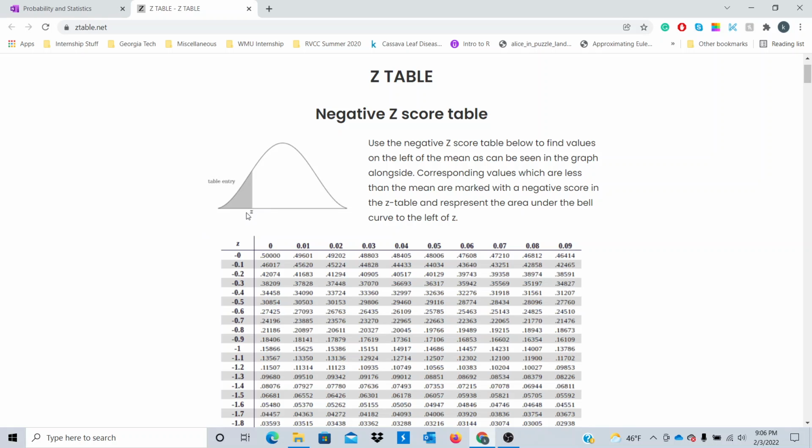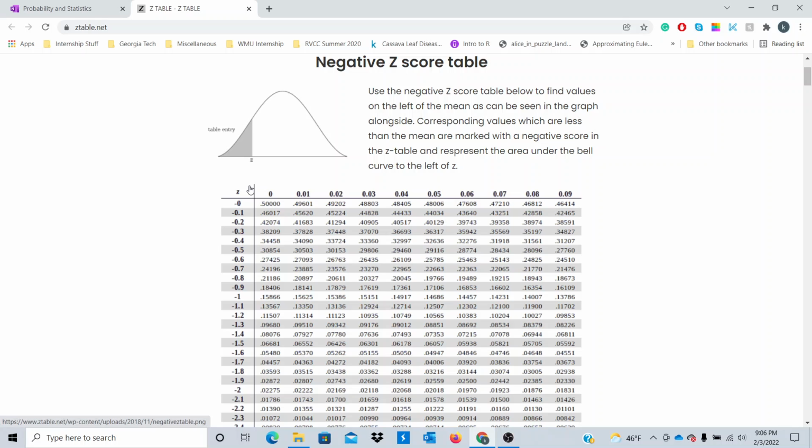So for example, let's say z here was negative 0.75. I'm going to go into our table and look for negative 0.75. Negative 0.7 plus 0.05 is going to be negative 0.75. So we take this row and this column and find the intersection.